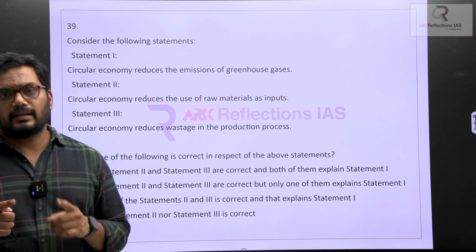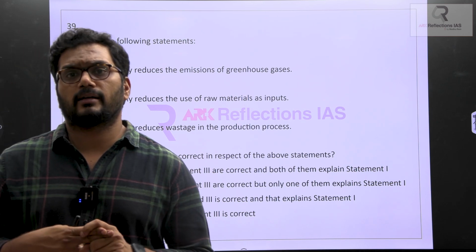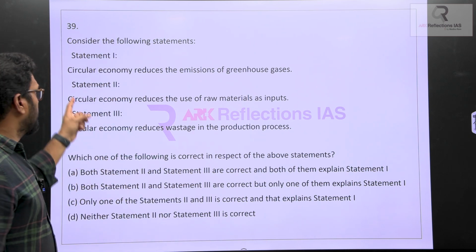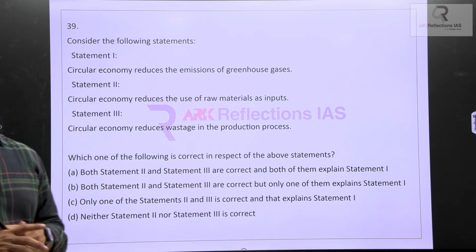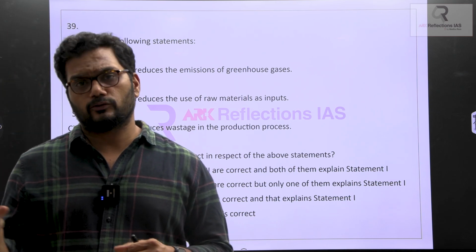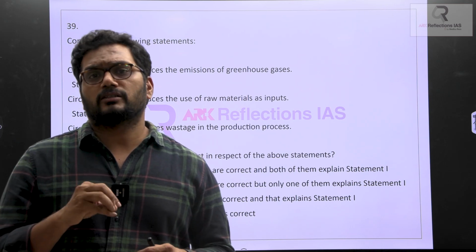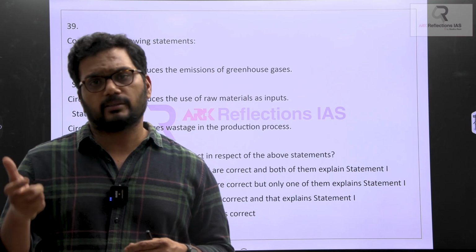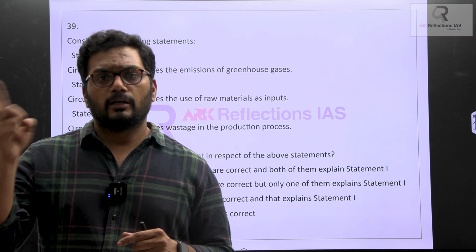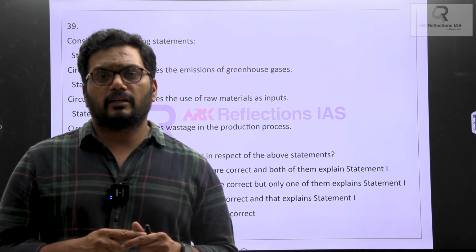Next, linear economy I have taught in the classes. This is a direct question from the class. Linear economy I have taught in the class. Circular economy I have taught in the class. Biocircular economy. Three things I have taught you in the classes. Among them, circular economy means what? Producer extended responsibility, which means the producer is producing goods which will be consumed by the consumer. Once the consumption happens, it will go back to the producer. He can use such essentials which have some shelf life and can utilize them for reproduction. What will happen here? Global emissions will come down. Usage of resources can be done very efficiently.